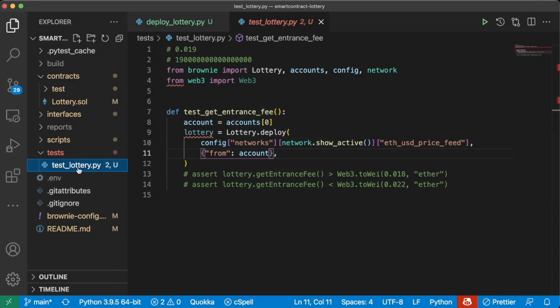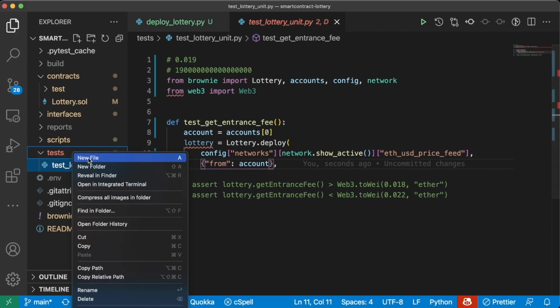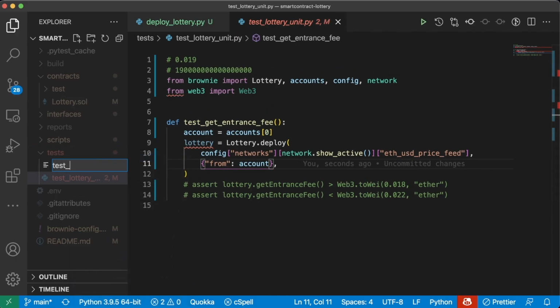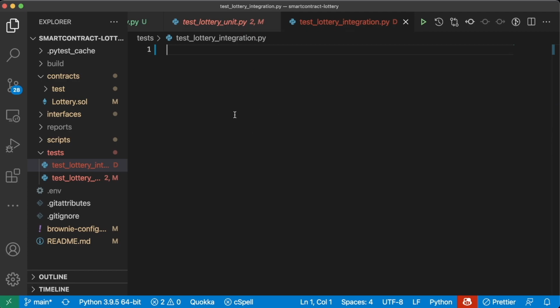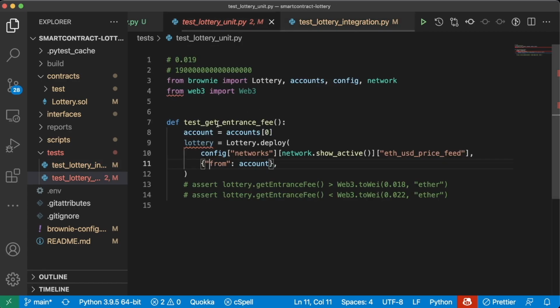Instead, I'm going to rename this. I'm going to hit enter to rename it, add underscore, type unit for unit tests, and then we're going to create a new file called test_lottery_integration.py. So this one will do our integration tests, and in this one, we'll do our unit tests.